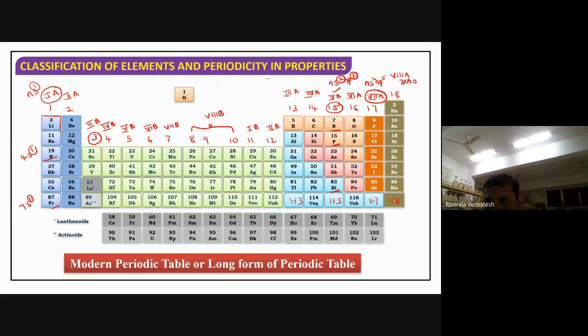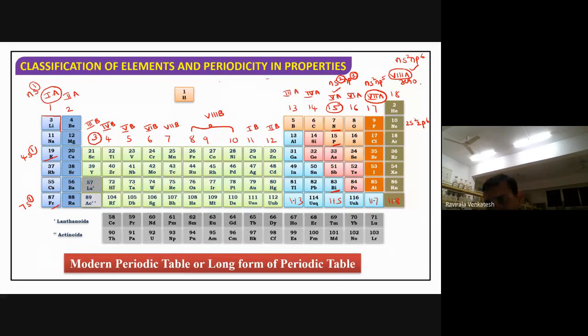Lastly, the 8th A group elements have ns2 np6. Now 2 plus 6 is equal to 8 electrons. It is the 8th A group element, isn't it? Except helium. Helium is something different. It has only 1s2 configuration. The remaining ones have 2s2 2p6. Like that you have the configuration.